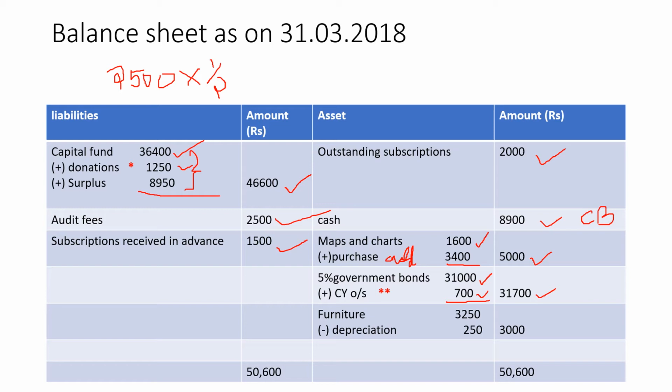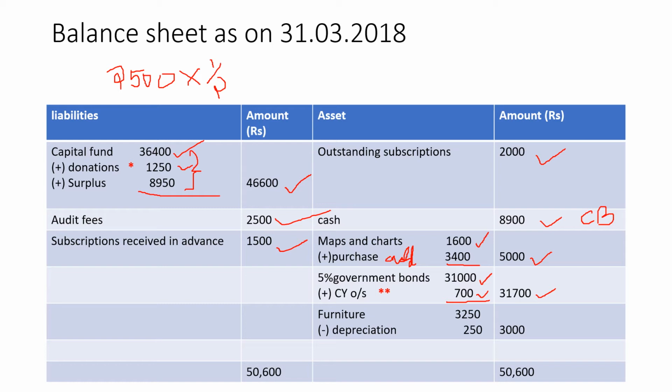Then what else we have? Subscription outstanding is 1000. What is given in the opening balance sheet relates to the last year. Okay, so we are not going to consider the last year amounts here. We don't need last year's. Only if it is current year outstanding, bring it into the asset. Do not try to consider last year's.